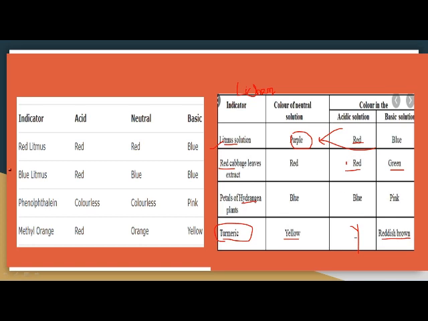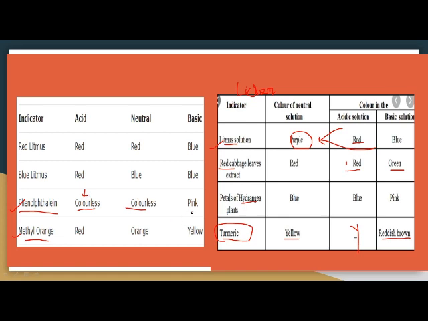Let's move to synthetic indicators. Synthetic indicators we have are phenolphthalein and methyl orange. So phenolphthalein is basically a colorless liquid, right? So when you add few drops of acid to phenolphthalein, there is no change, it remains colorless.